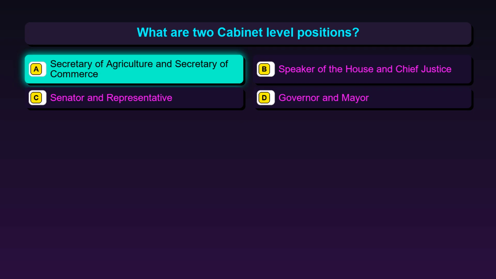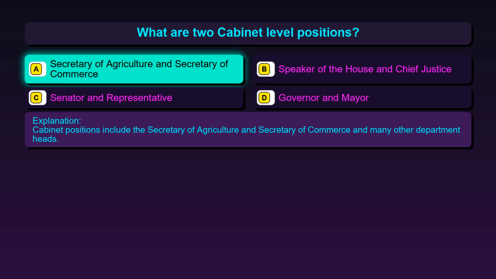The correct answer is option A, Secretary of Agriculture and Secretary of Commerce. Cabinet positions include the Secretary of Agriculture and Secretary of Commerce and many other department heads.